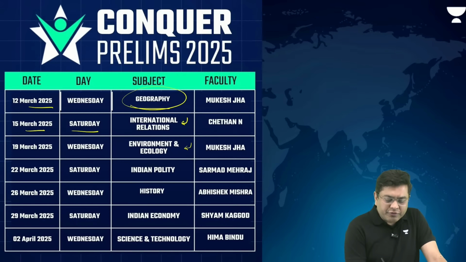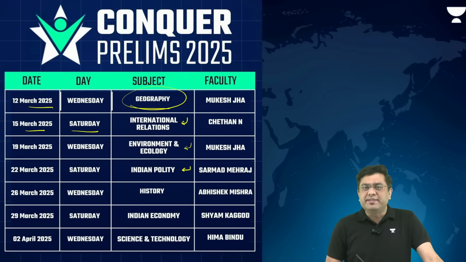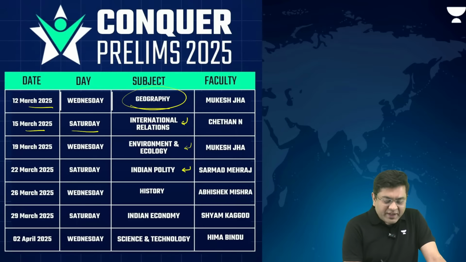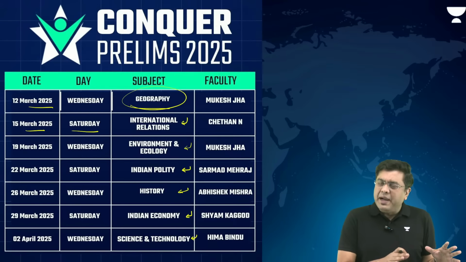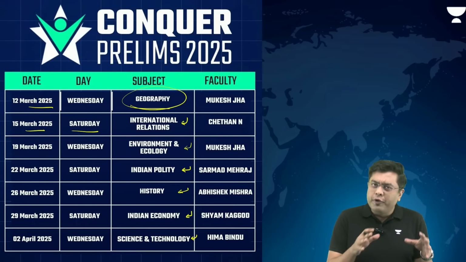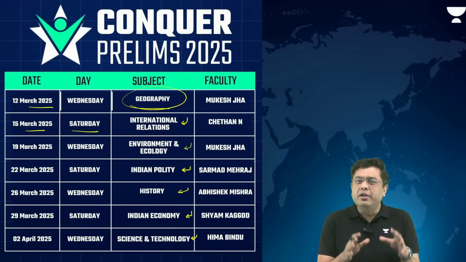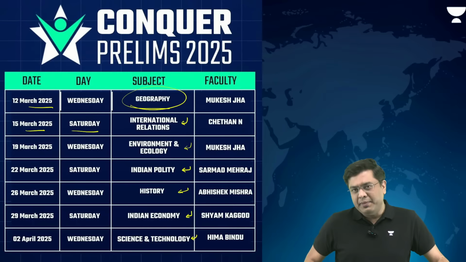Then on the 22nd of March, we shall be having a detailed discussion of Indian polity. On the 26th of March, history by Abhishek Sir. Then on the 29th of March, economy discussion by Shyam Sir. And the 2nd of April is when the science and tech discussion by Hima ma'am. Thereby we are going to ensure that your overall holistic preparation and revision is on track and you are in the best possible position when it comes to appearing for the prelims examination.